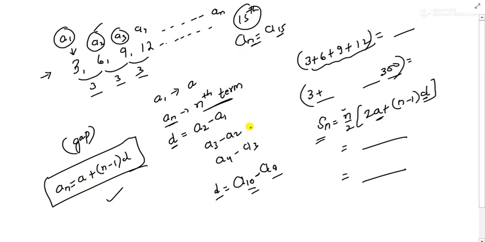So here I have just tried to explain some basic concepts from the chapter AP. I hope you all know them. Now let us start with the questions.